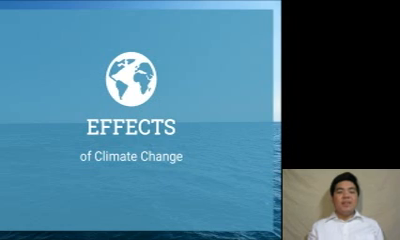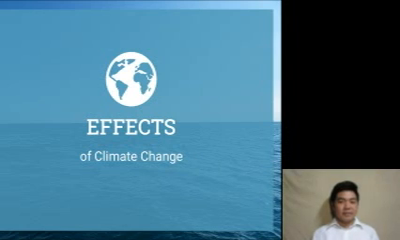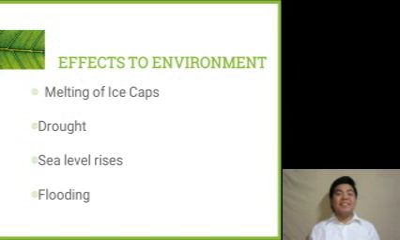Now that we already know the causes of climate change, let's move on to the effects of climate change. Effects of climate change are categorized into three: effects to the environment, effects to the society, and effects to the economy. But first, let's tackle the effects to the environment. Melting of ice caps, drought, sea level rise, and flooding. These may lead to the societal effect of climate change.